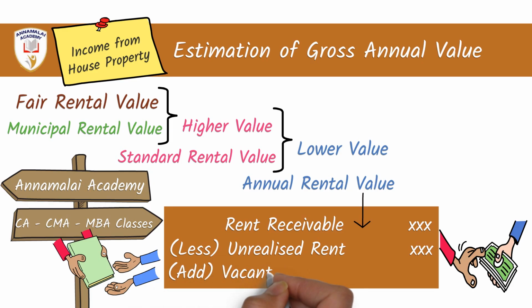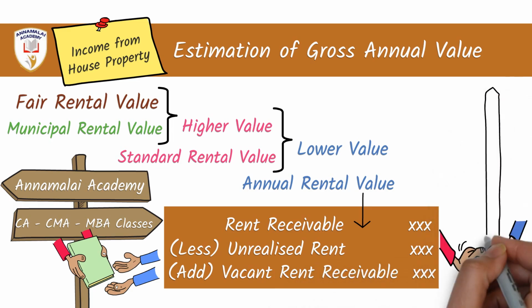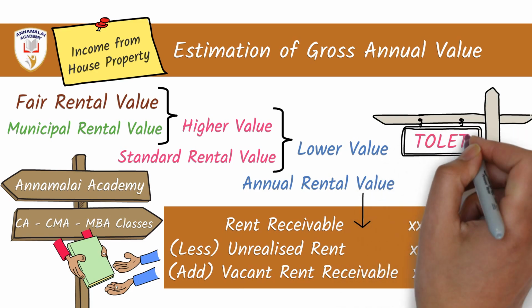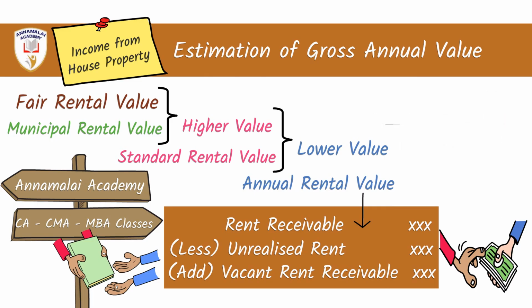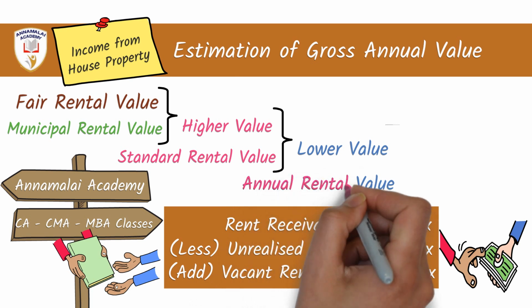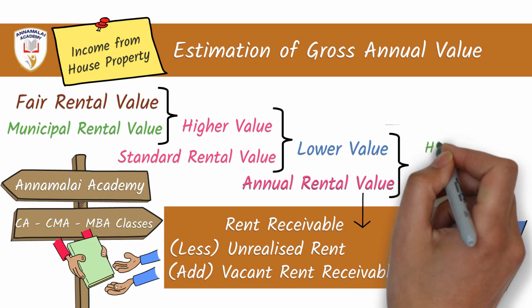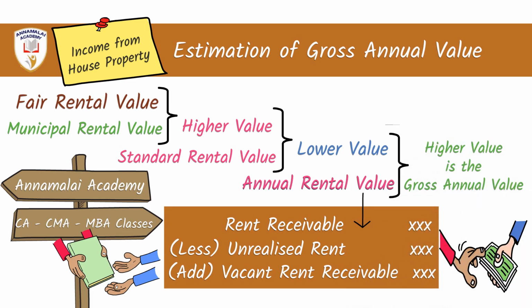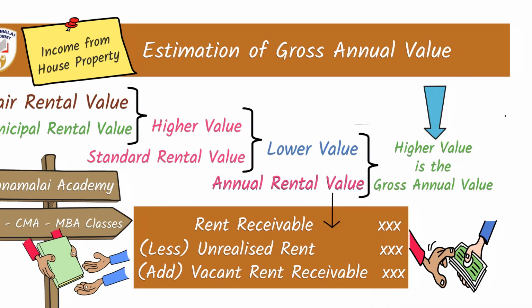Then the vacant rent receivable during any part of the financial year, if it is vacant, that rent is to be calculated and added to the rent receivable. Consolidating all these values, the annual rental value is arrived at. Comparing this with the lower value arrived from the previous step, the higher value is the gross annual value. So the estimation of income from house property starts from arriving at the gross annual value.